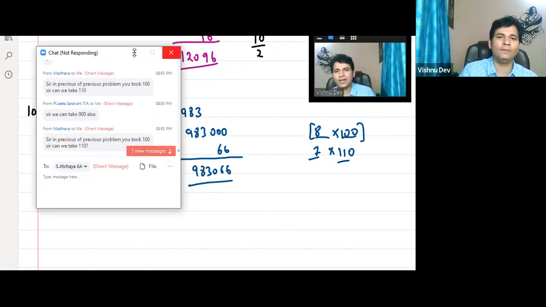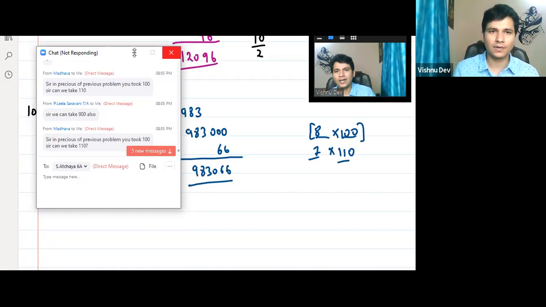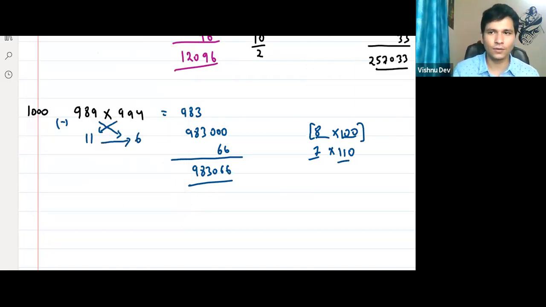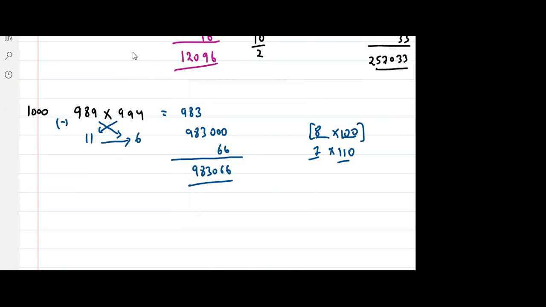What we want to do is make our calculation easier. Wait, my laptop is hanging. I'll just close my video. Just give me a minute. Okay, it's better now.